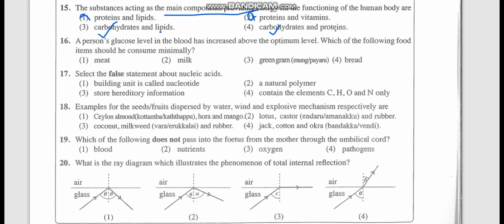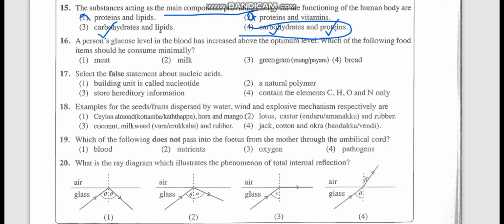Next to carbohydrate providing energy is protein. It's not lipid. Although lipids give greater energy, it's proteins which next provide the energy. If that energy is also not sufficient, only then lipids will provide energy. So the fourth one is the best option.